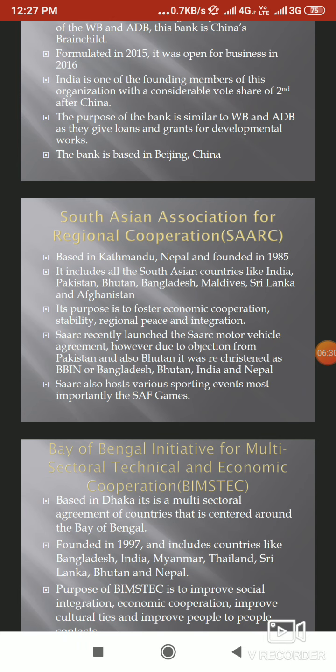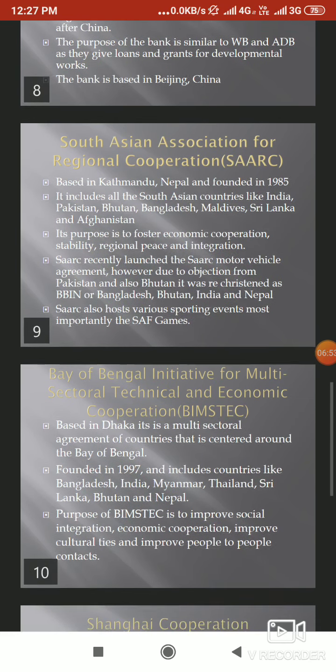SAARC recently launched the SAARC Motor Vehicle Agreement. If we notice, this agreement was signed in 2014 in Kathmandu, Nepal. However, there was severe objection from Pakistan as well as from Bhutan concerning their own changes in climate. So it was then rechristened or renamed as BBIN, that is Bangladesh, Bhutan, India, and Nepal. SAARC also hosts various sporting events, most importantly the SAF Games.